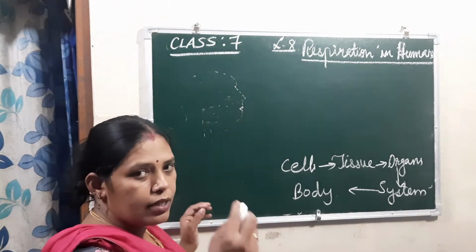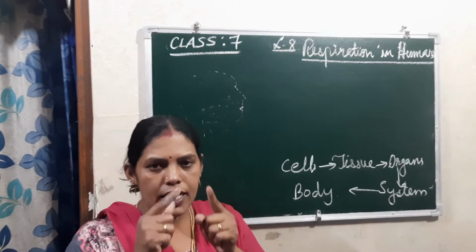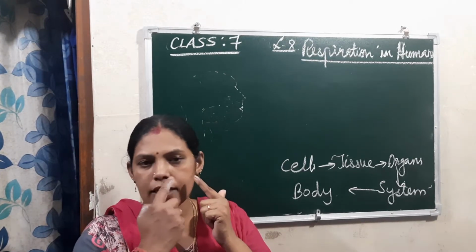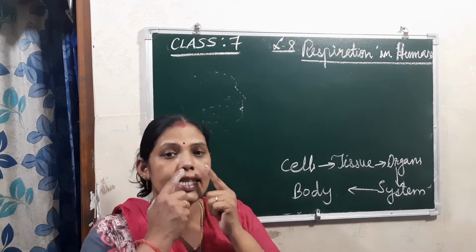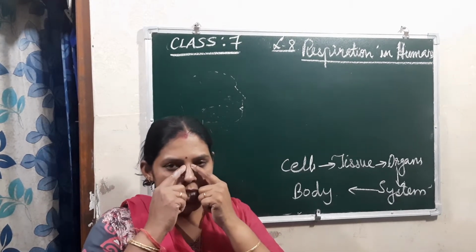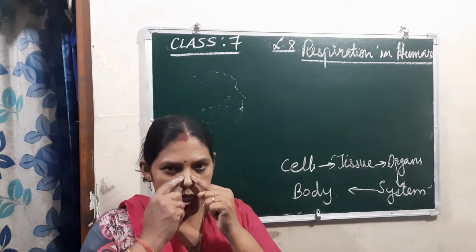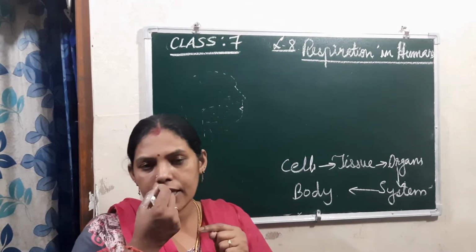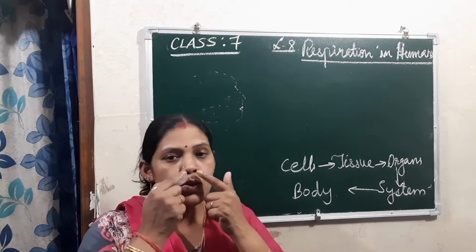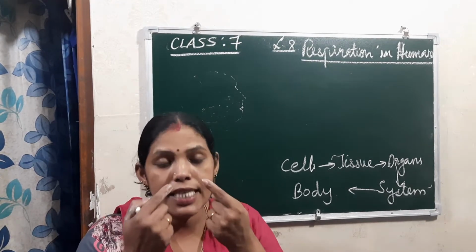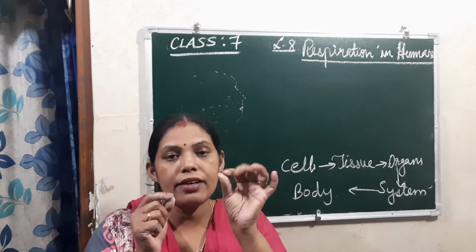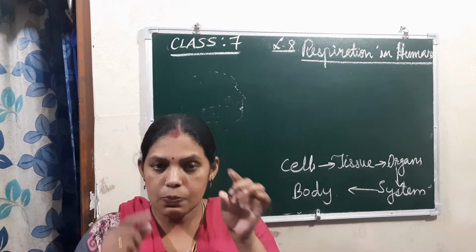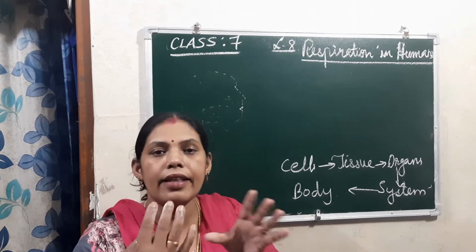First, the air enters through the nasal cavity, okay? This is our nasal cavity. Here is the nose, right? The two holes are there. Outside, they are known as the external nostrils, and when it goes inside, there are the internal nostrils, okay? Through these two holes you can see a number of small hairs present inside. What is the use of them, children? They are there purposefully to filter the air, okay?